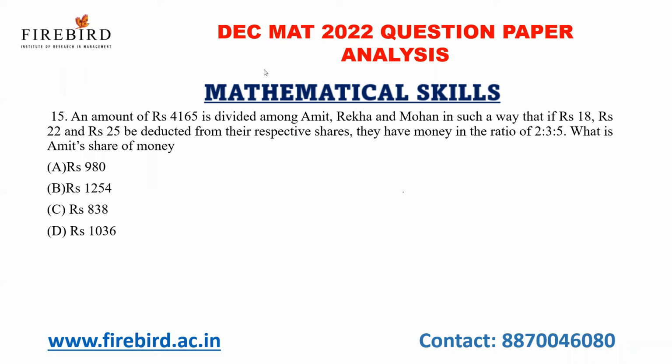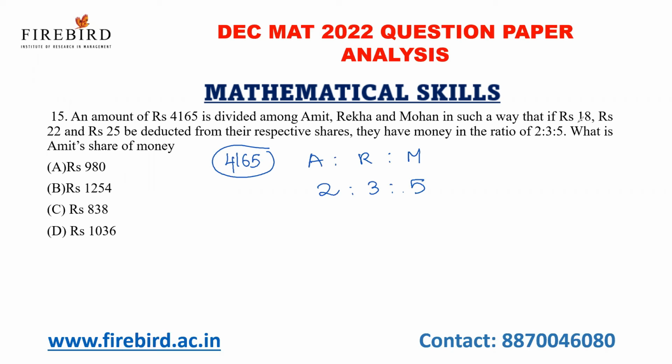Now, see this question. An amount of rupees 4165 is divided among Amit, Rekha and Mohan in such a way that if rupees 18, 22 and 25 be deducted from their respective shares, their shares will be 2:3:5. And now they are asking what is Amit's share of money.